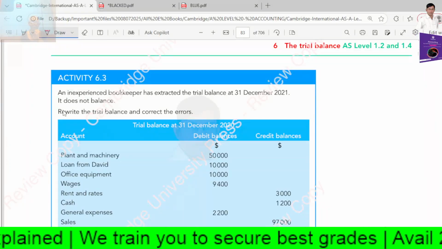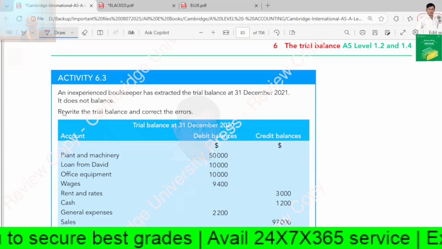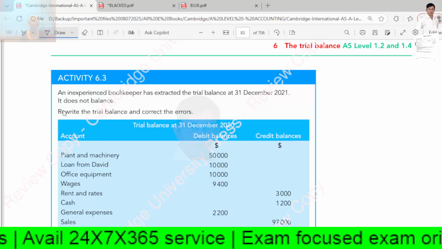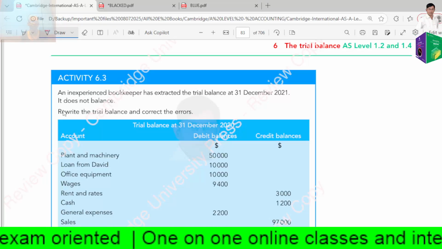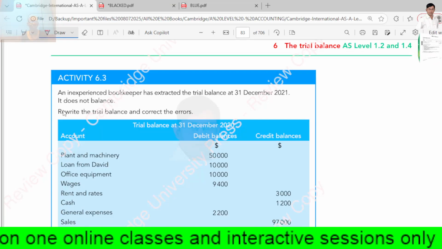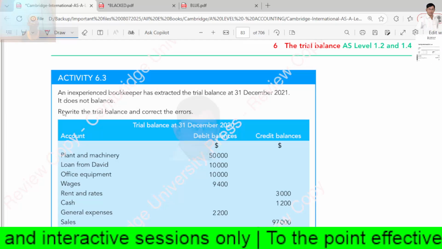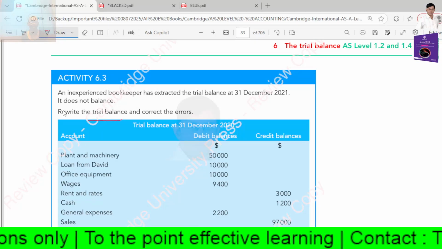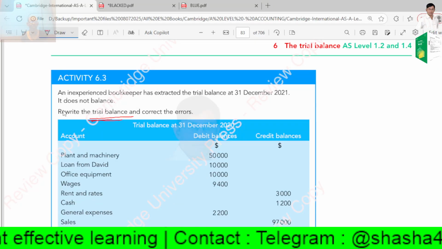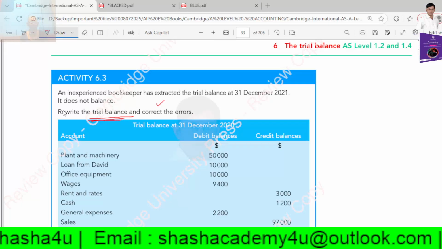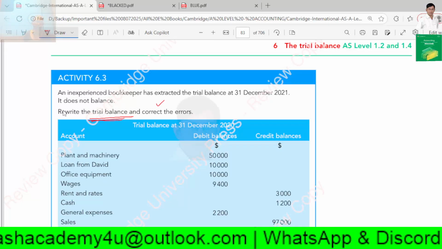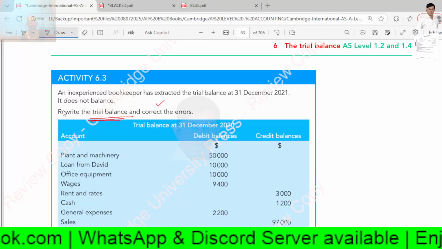Dear friends, let's continue with activity 6.3. An inexperienced bookkeeper has extracted the trial balance at 31st December 2021. It does not balance. Rewrite the correct trial balance and correct the errors. So basically, we need to rewrite the trial balance. If there is any mistake, we have to correct it.